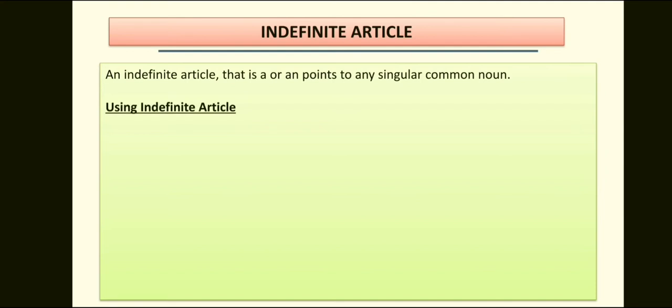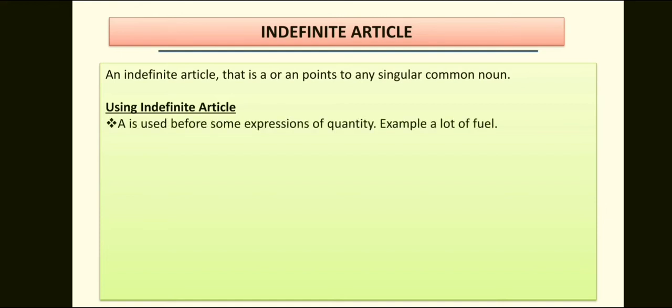The indefinite articles a and an are used before singular countable common nouns. For example, a boy, a table, a spoon, an elephant, an orange. Usually, no singular countable common noun is used by itself without an article.